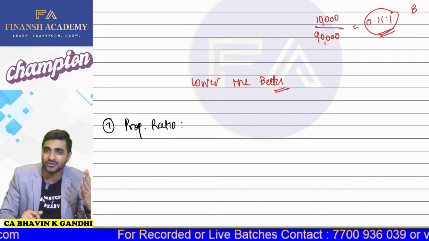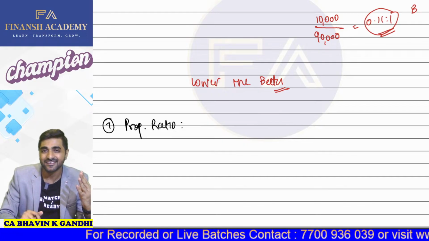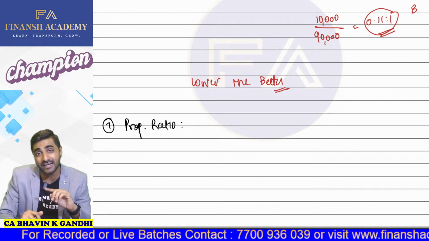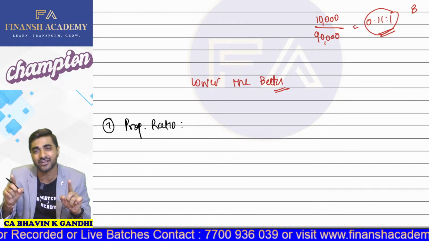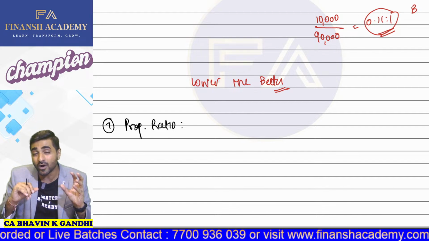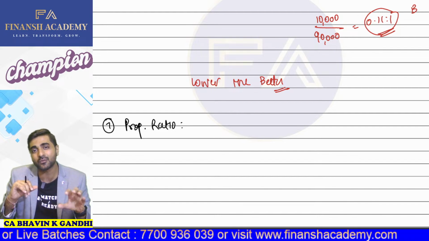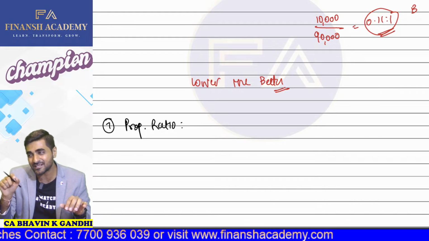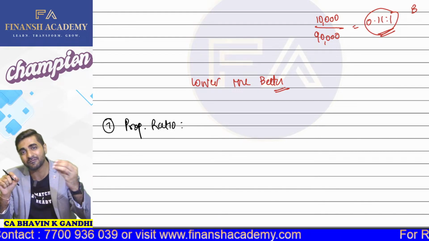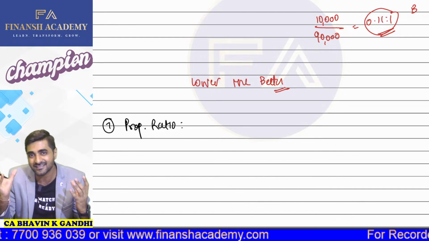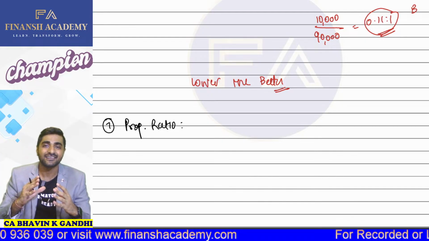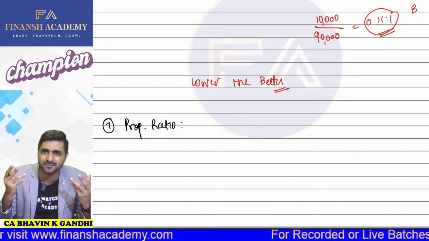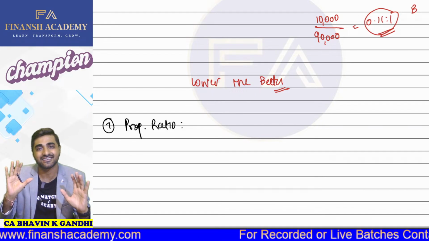The fourth ratio was the stock to working capital ratio, the fifth was the debt equity ratio, and the sixth was the capital gearing ratio. Debt equity shows the proportion of debt compared to equity shareholders funds. Capital gearing shows how much money is taken from fixed sources divided by non-fixed sources. Fixed sources are debt and preference shares, and non-fixed sources are equity shareholders funds.